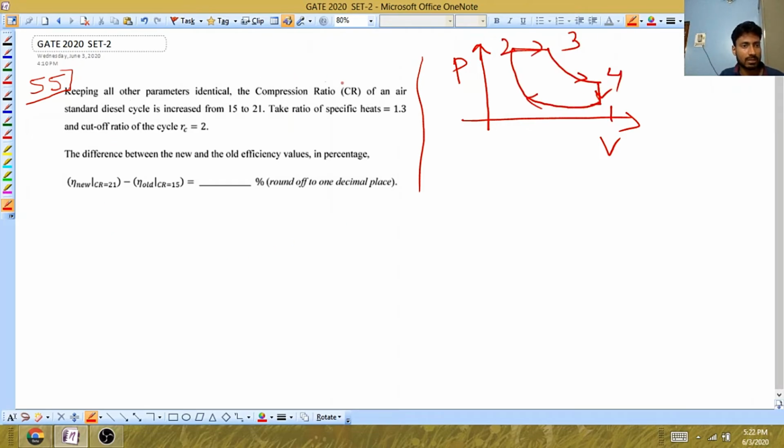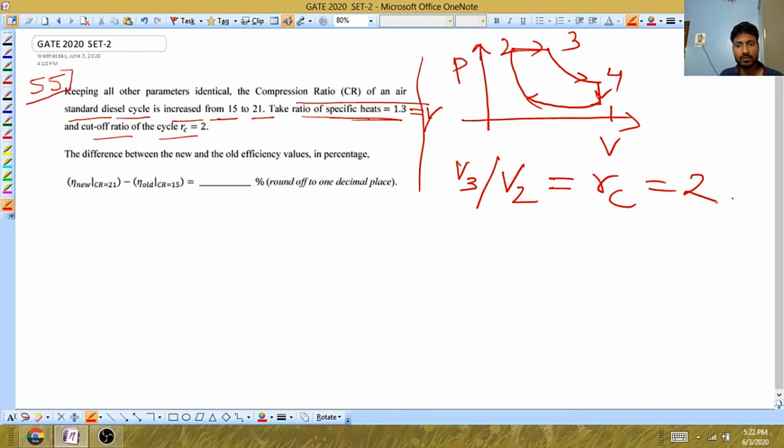So they have said, keeping all the parameters identical, compression ratio of an air standard diesel cycle. Yesterday I explained to you what is air standard diesel cycle. So they have increased the compression ratio from 15 to 21, and they are saying take the ratio of specific heats, basically gamma, as 1.3, and the cutoff ratio they have given. What is cutoff ratio? Cutoff ratio is basically the ratio of V3 by V2. They have given this value as 2.